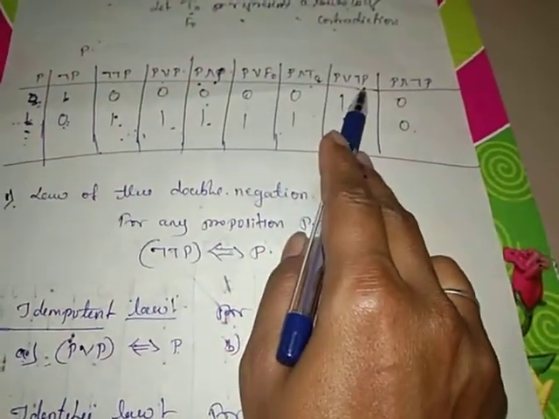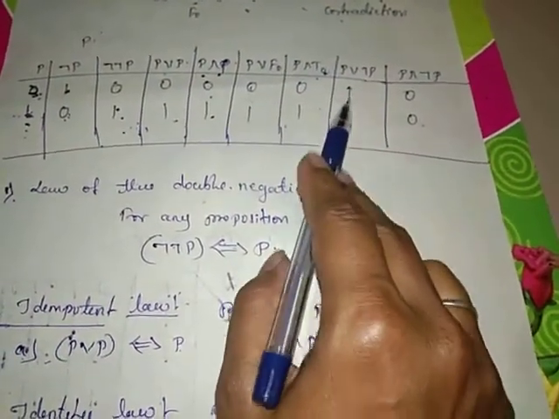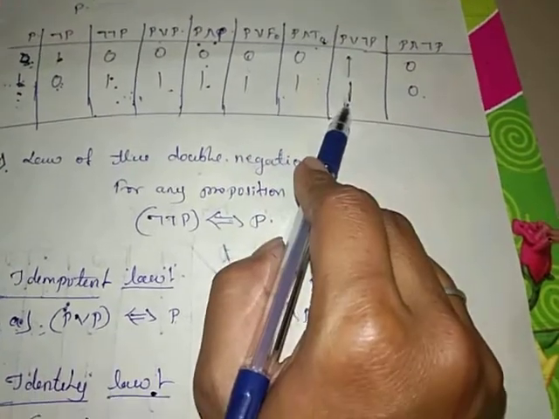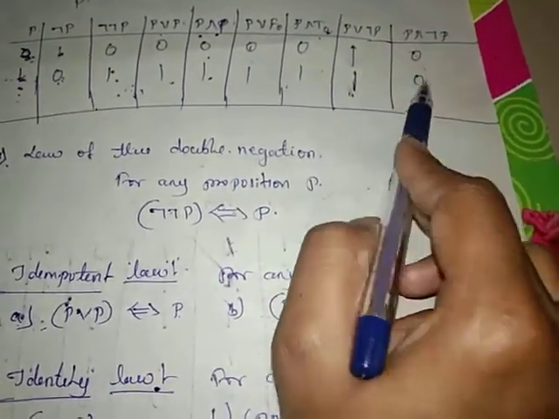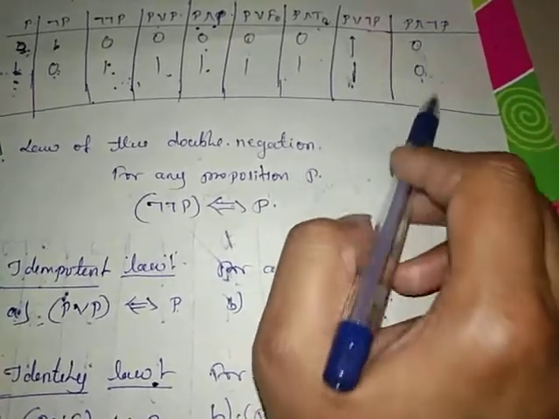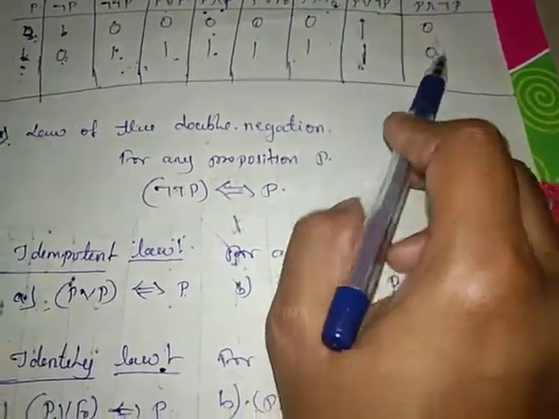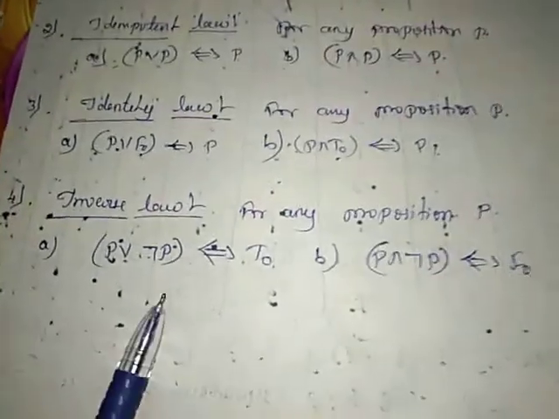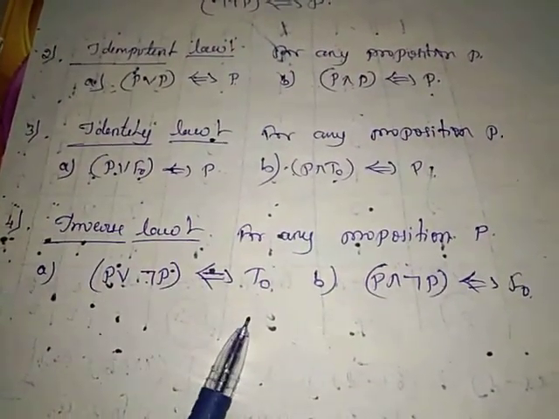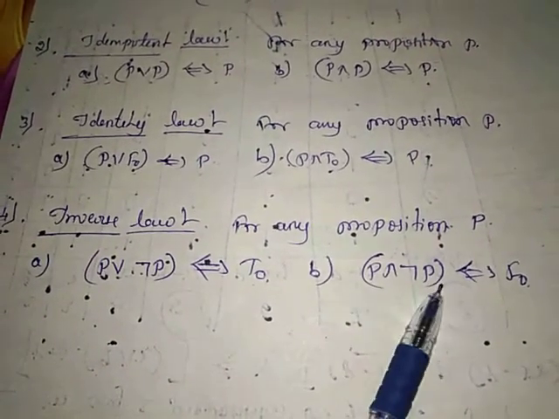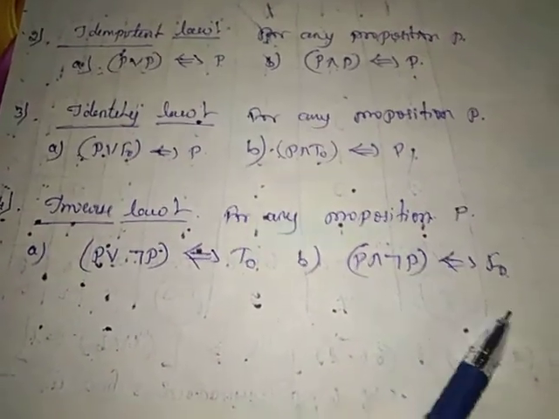See here, P or negation of P are true. True means it is equivalent to T naught. P and negation of P are all false, that means it is a contradiction, that is F naught. So we have declared here P or negation of P is equivalent to T naught, P and negation of P is equivalent to F naught.